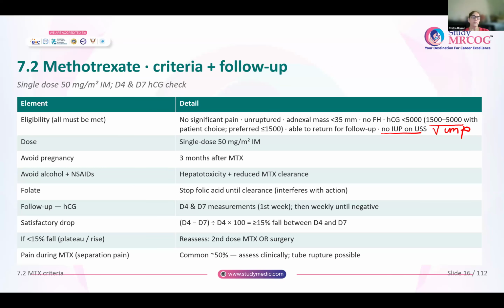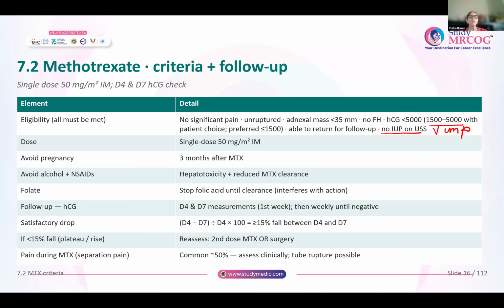Important points to remember while the patient is on methotrexate. She should avoid a pregnancy for 3 months after methotrexate. When she is getting the methotrexate, she should avoid alcohol and NSAIDs because it could lead to hepatotoxicity and reduced clearance of methotrexate. Also, folic acid has to be stopped because we know that folate is an antagonist, it interferes with the action of methotrexate. So folic acid has to be stopped immediately. The follow-up is HCG day 4 and day 7 and then every week until it is negative.